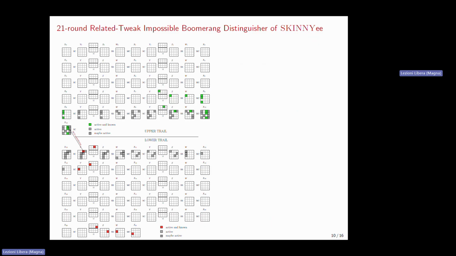So here is the 21-round related tweak impossible boomerang distinguisher that we found on this variant of Skinny. As we can see here, the solver put a lot of blank rounds at the top and at the bottom. And here the BCT contradiction was made possible by the fact that we have a tweak schedule which is actually linear, which created the possibility to know all the green differences, together with the red differences in the lower trail.